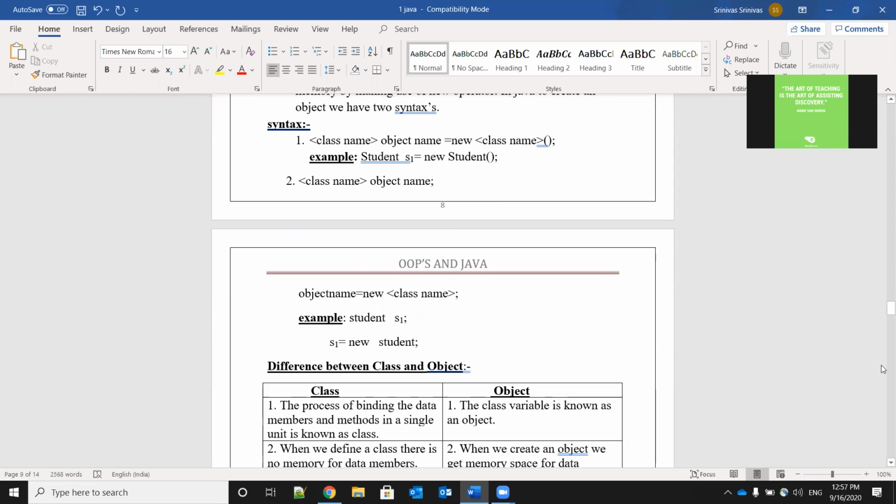First we have to write class name, space, object name, then semicolon. Then immediately in the next line, object name, what is our object name? S1 is equal to new operator, space, class name. Here also S must be capital. Then semicolon. This is another way of creating the object. Clear?